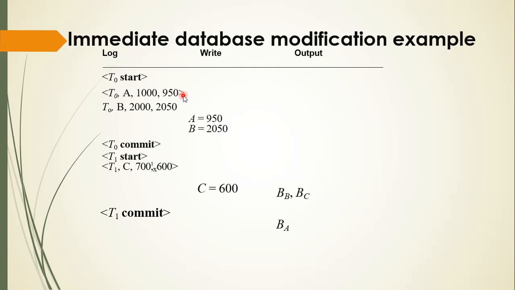See here, we have T0 start. Now T0 A 1000 to 950 is updated, and T0 B 2000 to 2050, so our data is updated. Now we write the data, so A is equal to 950 and B is equal to 2050. Now our transaction T0 is committed. Now T1 starts. Now we are writing data: T1 C 700 to 600. Now T1 is committed. This is the log and this is the write operation. So output is B, C and A. Here we are writing A, B and C.